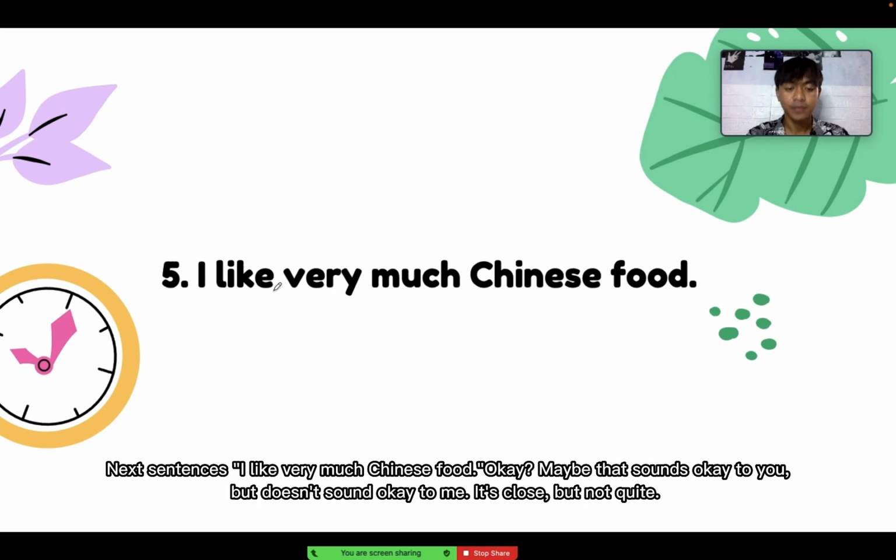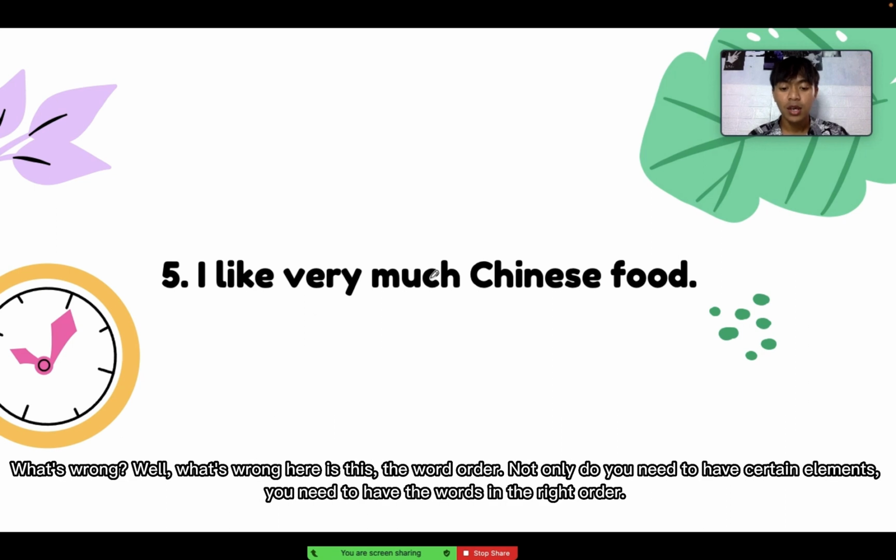Next sentence: I like very much Chinese food. Maybe that sounds okay to you, but it doesn't sound okay to me. It's close but not quite. What's wrong here? The word order. Not only do you need to have certain elements, you need to have the words in the right order.